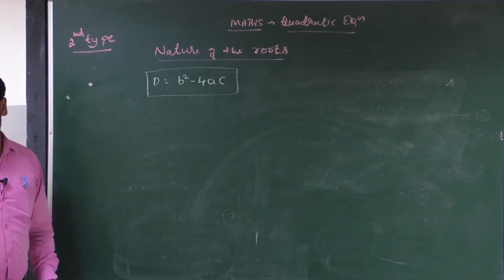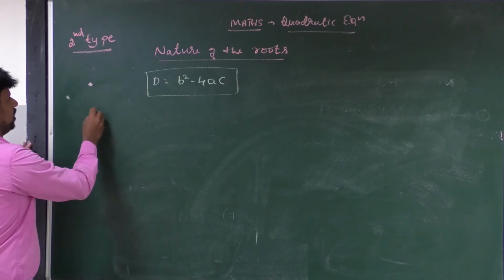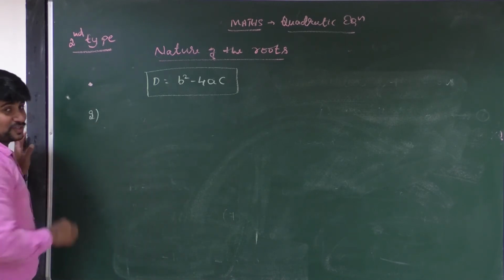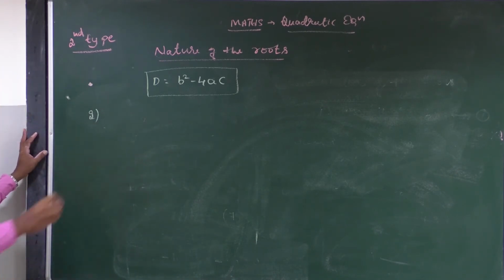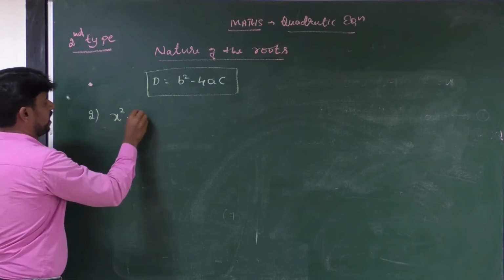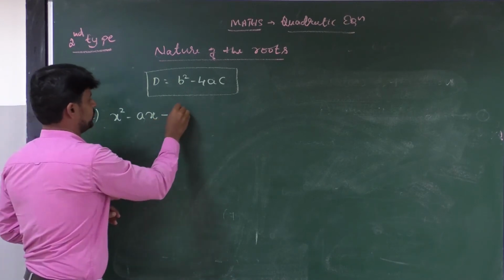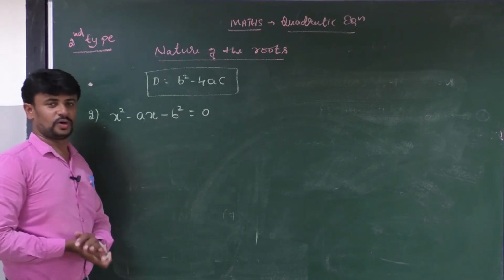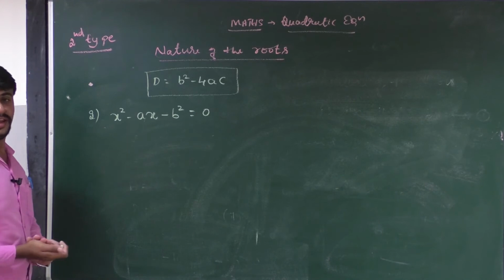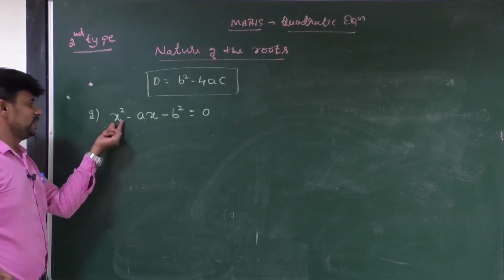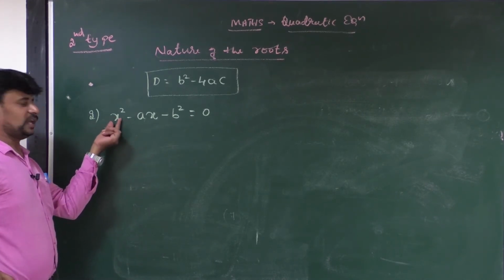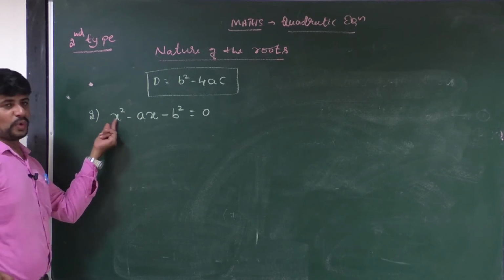Let us take the second question. If you observe the second question, you will be surprised, because in this question we have x square minus ax minus b square is equal to 0. Observe here, we have x square, and the coefficient of x square is 1.